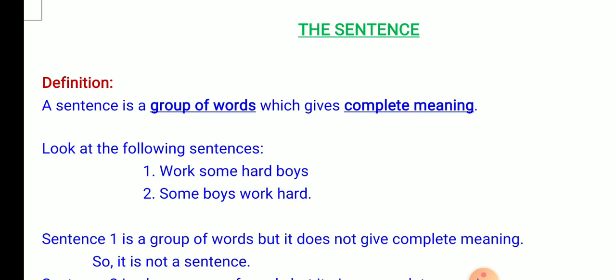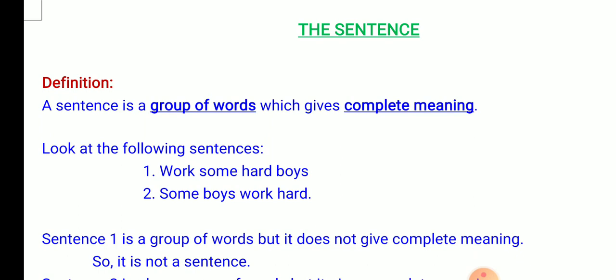Today I am going to teach you about the sentence. You see, we speak in sentences. We also write in sentences. If you ask a person what a sentence is, he will define it in these words. A sentence is a group of words which gives complete meaning.